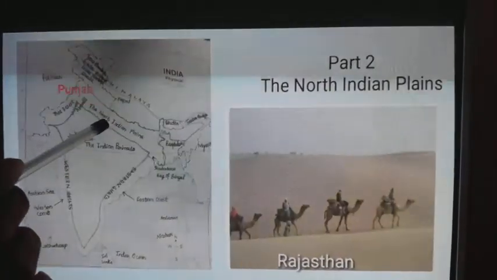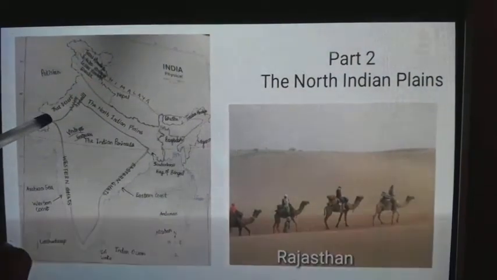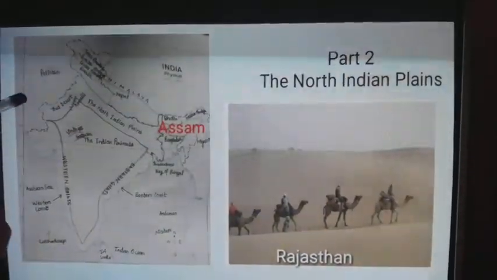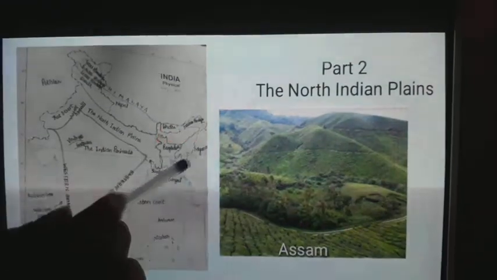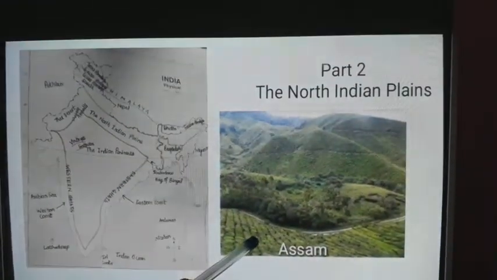They extend from Rajasthan and Punjab in the west to Assam in the east. This is Assam.